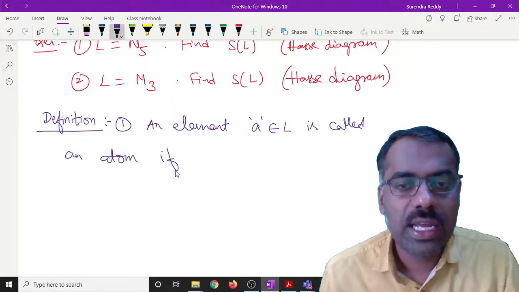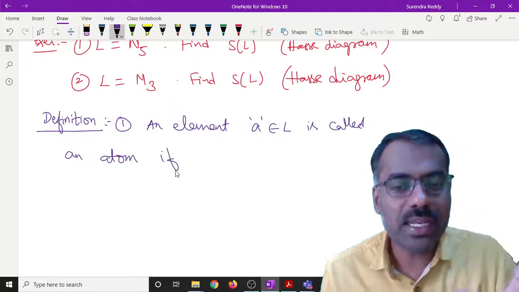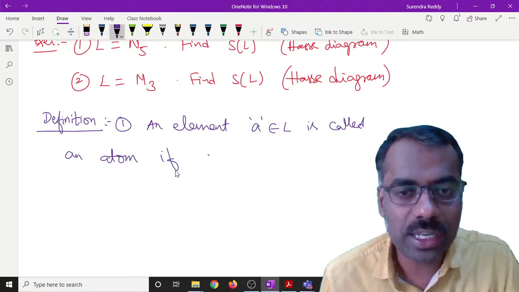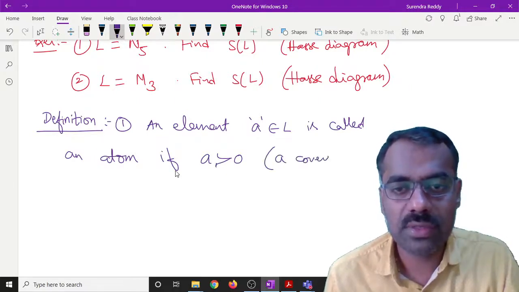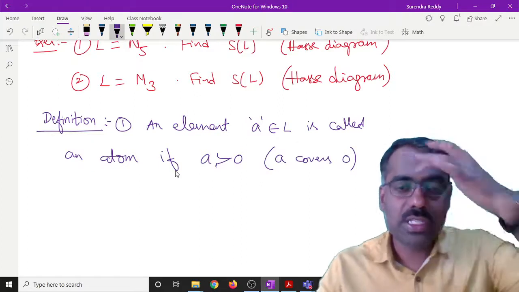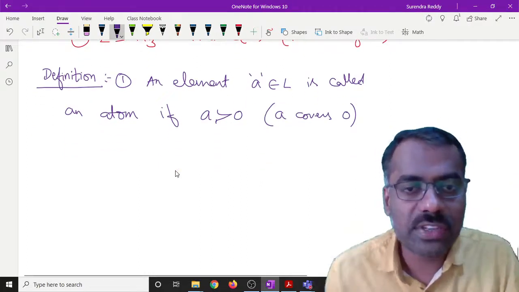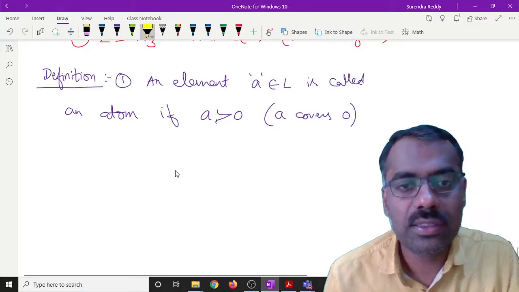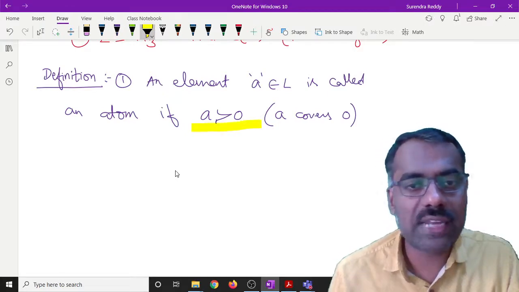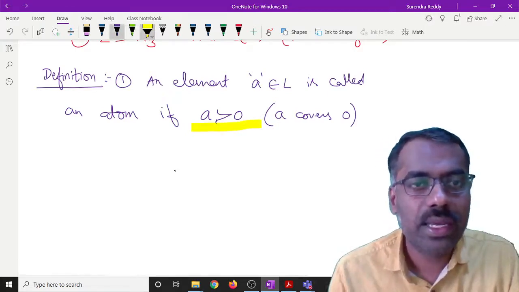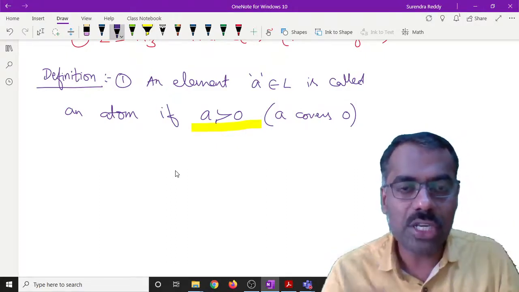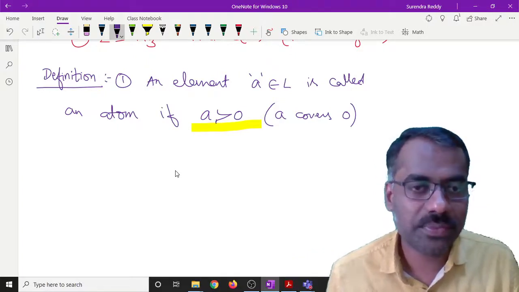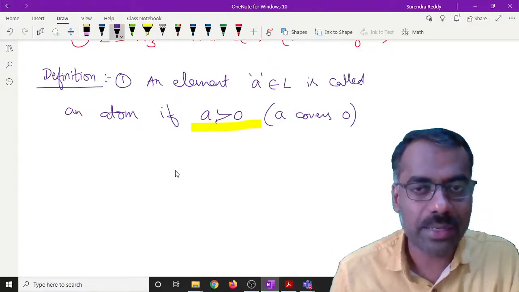If there is no element between A and 0, or A covers 0. You remember this cover symbol, right? A covers 0, or 0 is covered by A. Is the definition clear, what is meant by an atom? It is the smallest one; between 0 and that element, no other element is there. Then we say it is an atom.